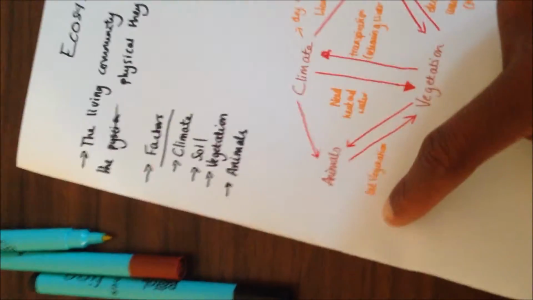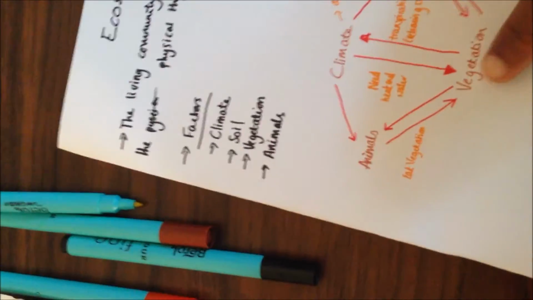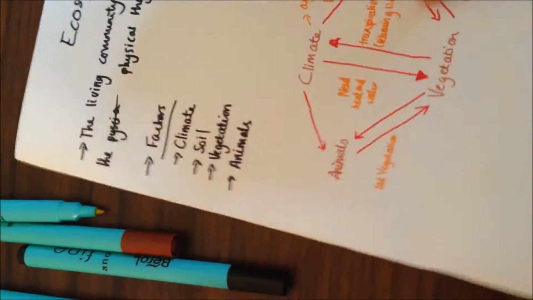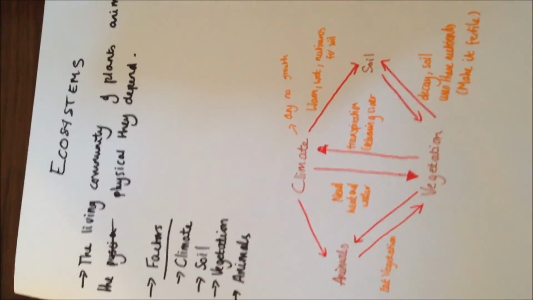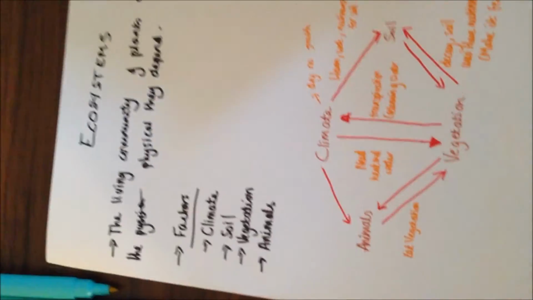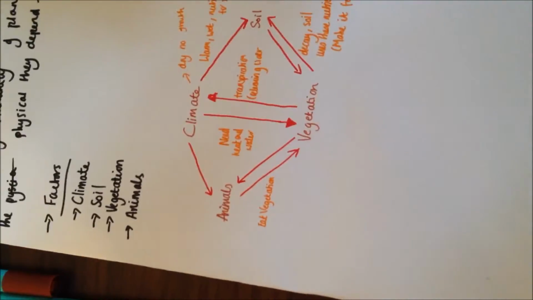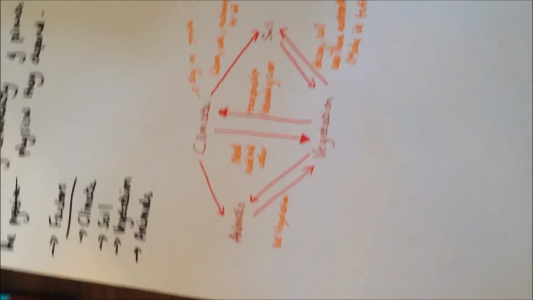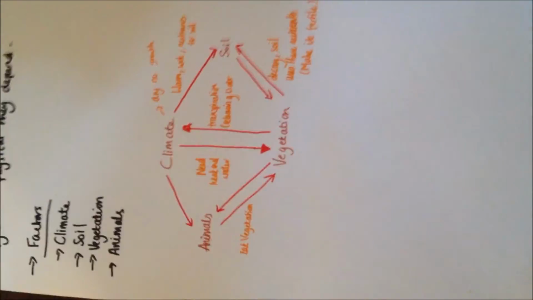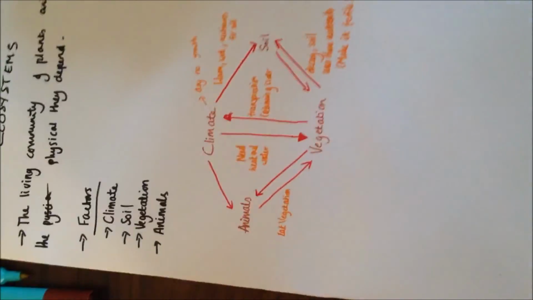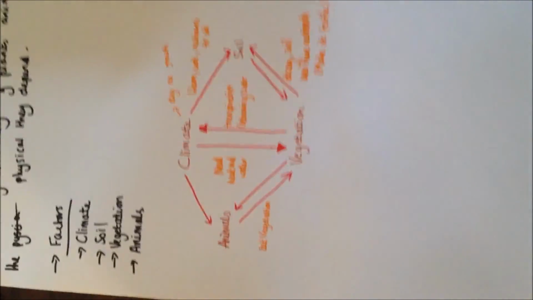And obviously animals eat vegetation, so vegetation supplies food for the animals, so that's how they link. And the climate affects animals because, for example, if animals such as polar bears were in hot environments, they would not survive, and if camels were in the Arctic, they won't survive either. So that's it basically. This is ecosystems.